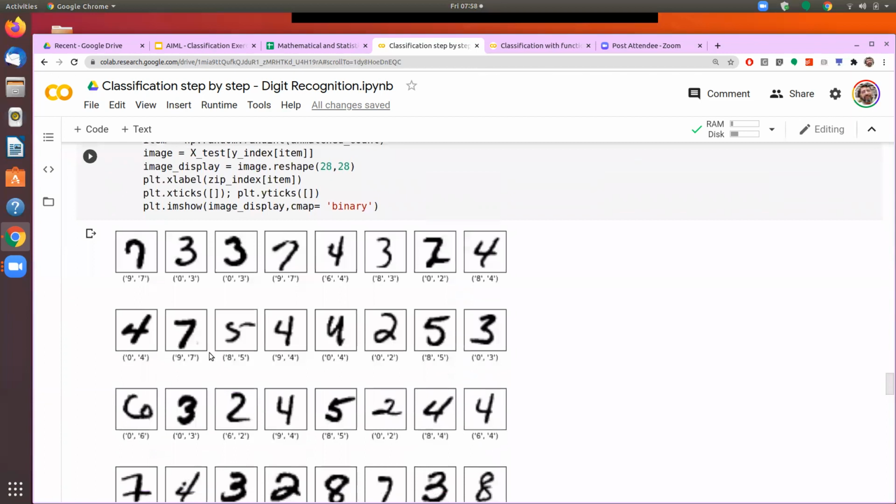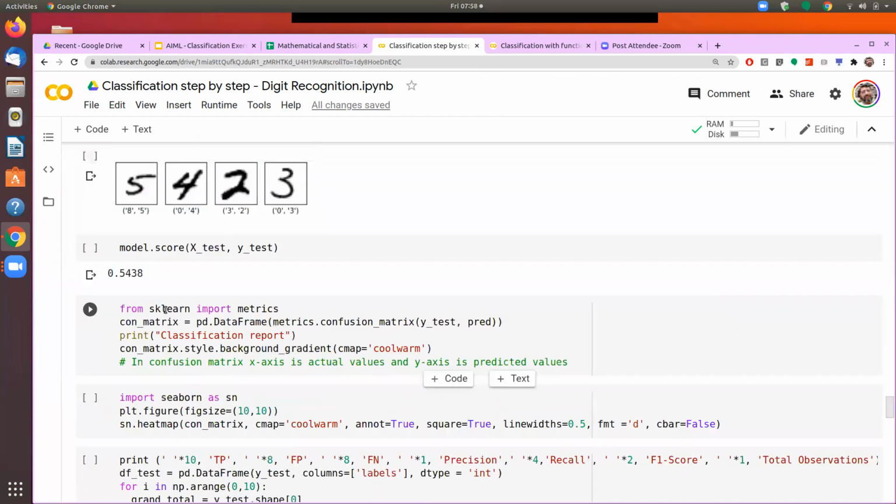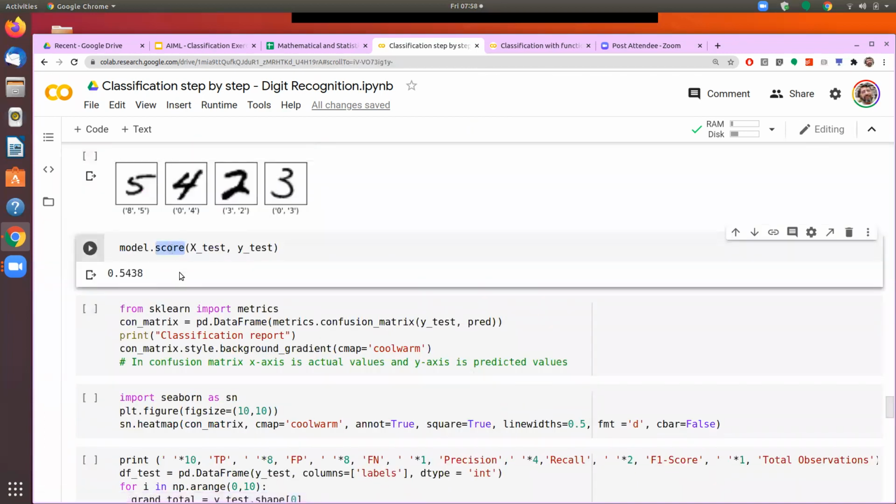Having done that, if I say model dot score, it gives me the accuracy.